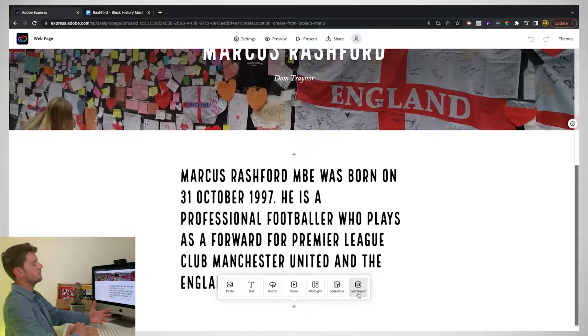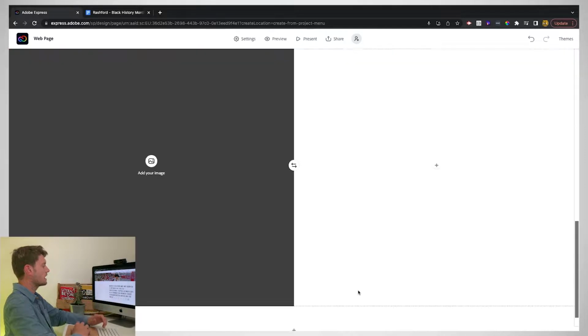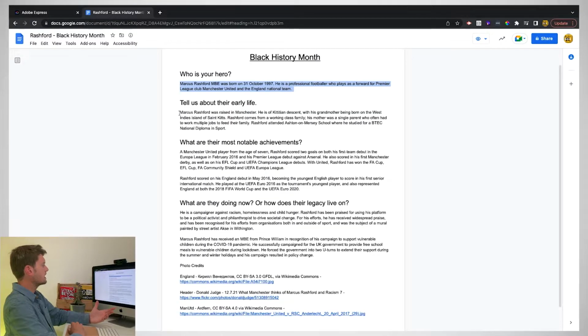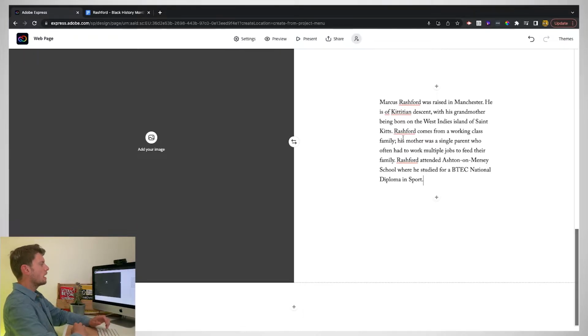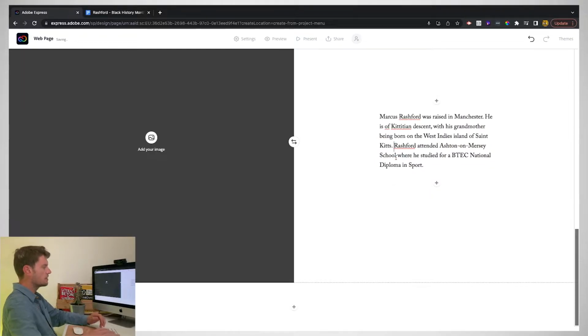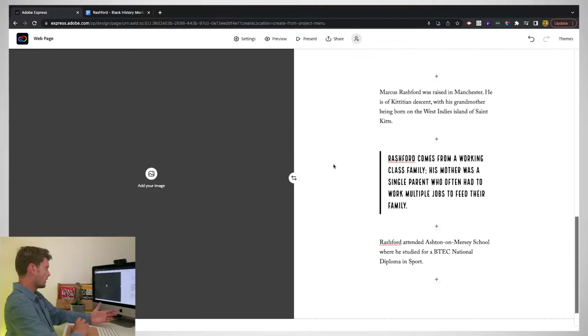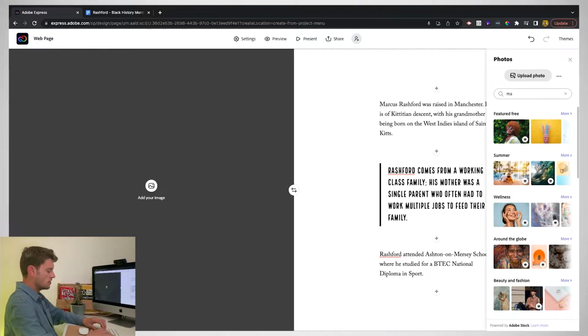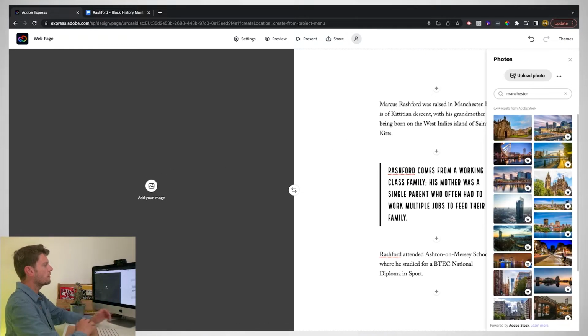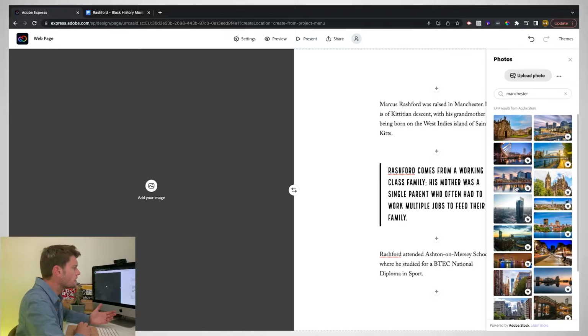Now that we've got these highlights of what he's about, or this summary of what he's about, I'm going to start getting into the details. I'm going to do that using split layout. First thing is, tell us about their early life. And what I'm going to do is paste it on the right hand side here. What I think I will do here is take this section out and make it stand out. And on the left hand side, I think I'm going to search the free photos, all copyright free, for Manchester, pictures of Manchester.